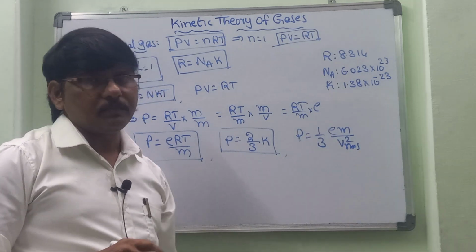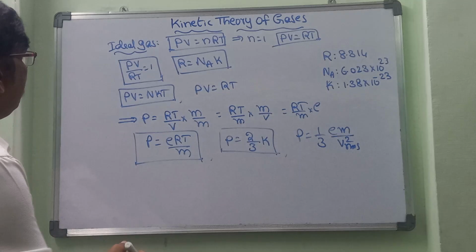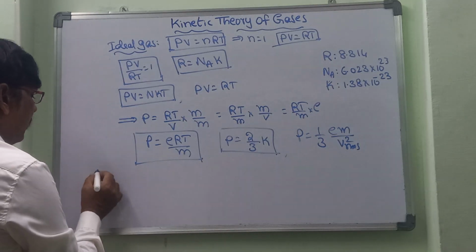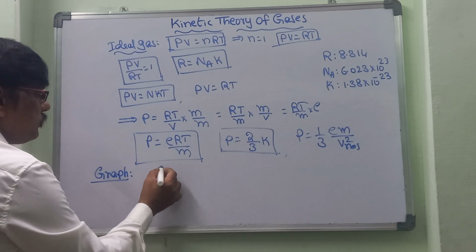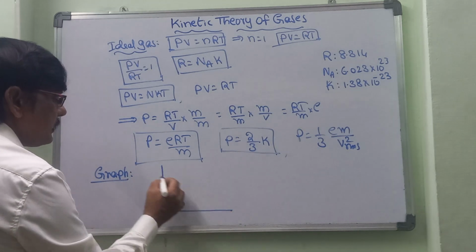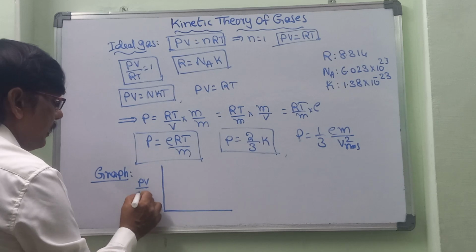Okay, right. Now again, if you want to get it, we have to draw one graph for PV is equal to nRT. So if we take one side, now let us take PV by RT.